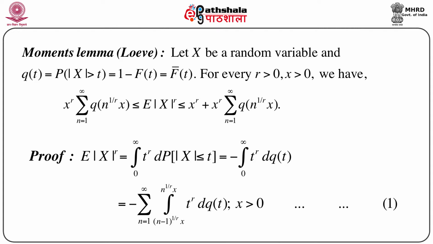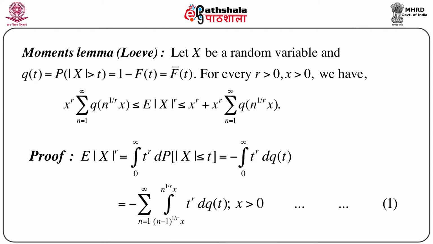Then for every r greater than 0 and x greater than 0, we have x to the power r summation n equals 1 to infinity q of n to the power 1 by r times x, which is less than or equal to the expectation of modulus of x to the power r, which is less than or equal to x to the power r plus x to the power r into summation n equals 1 to infinity q of n to the power 1 by r times x.